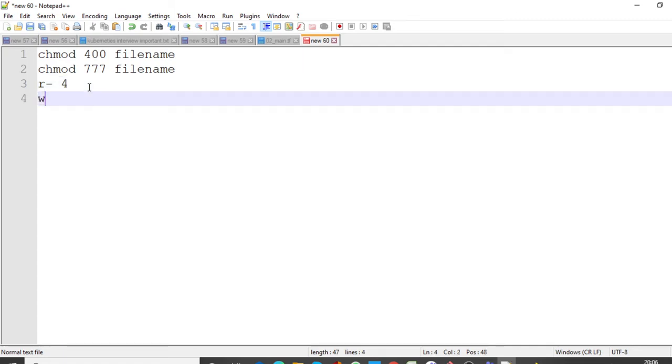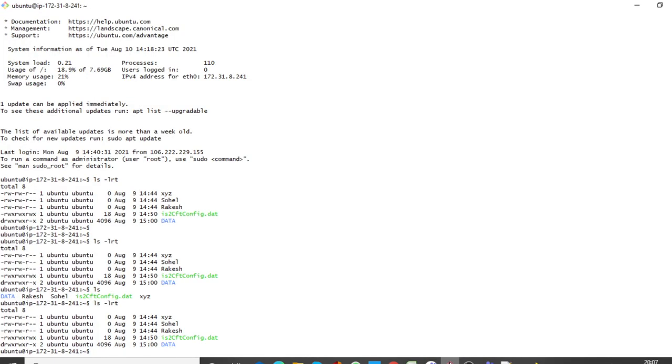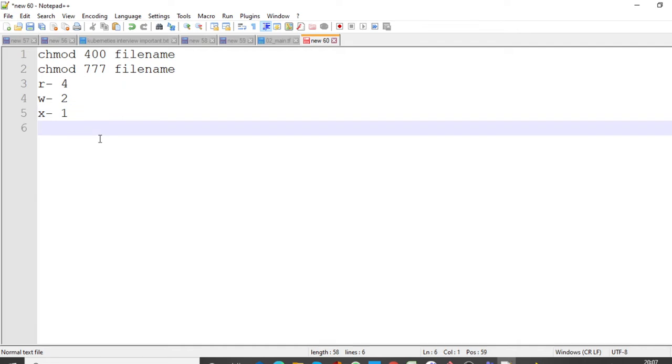If someone wants you to add write permission, then you will have to add 2. Suppose someone wants you to add execute permission. Execute means X. Suppose someone wants you to add execute permission to a file, so the value will be 1.